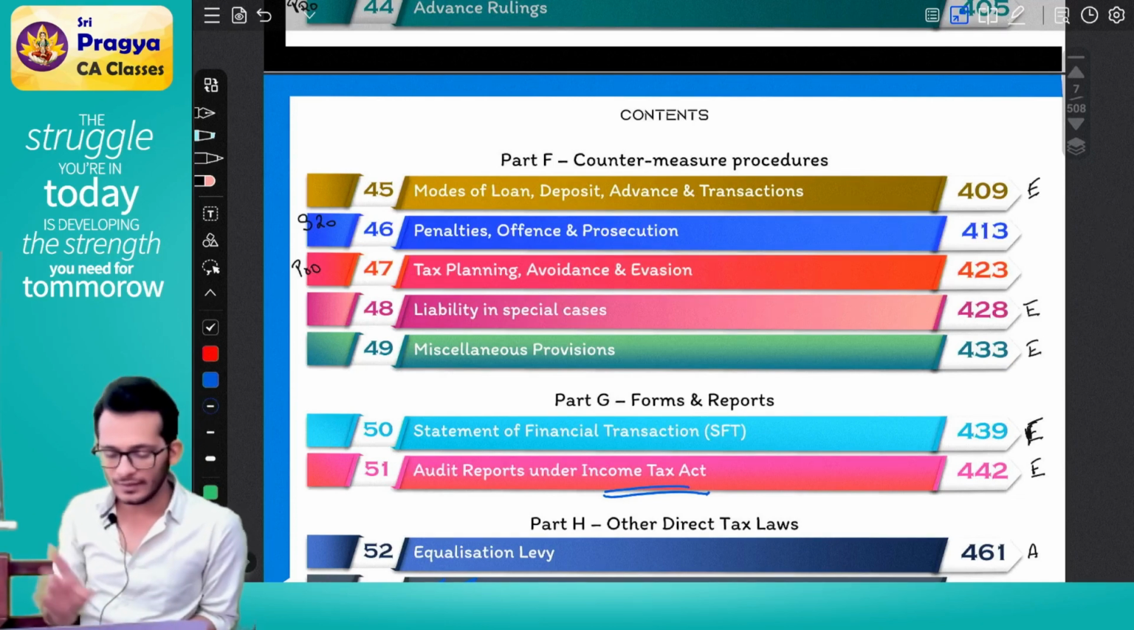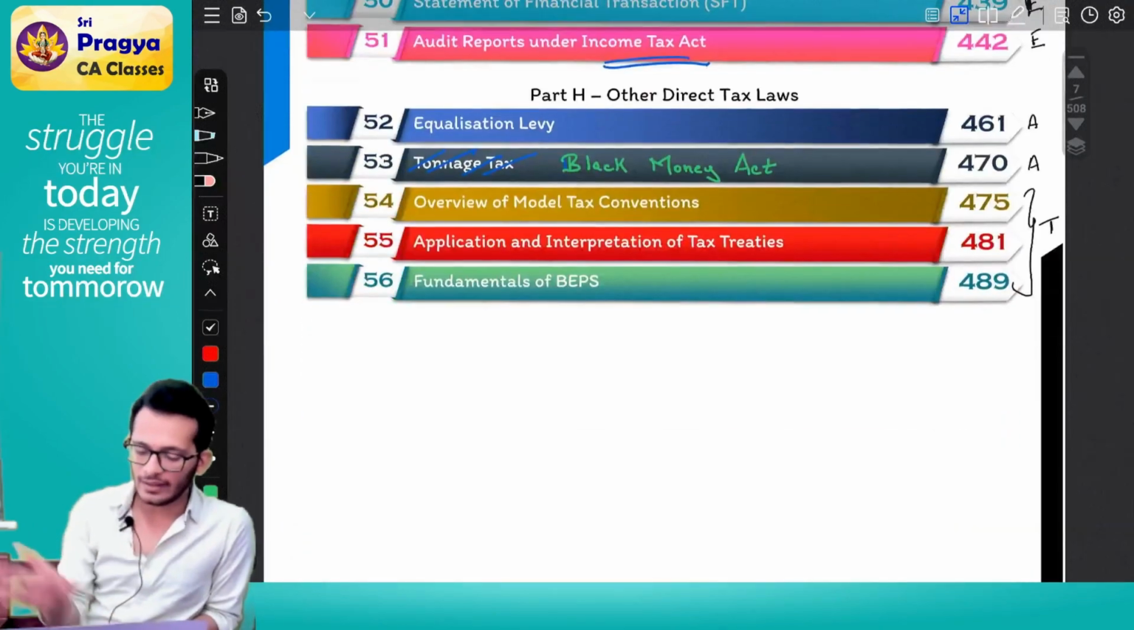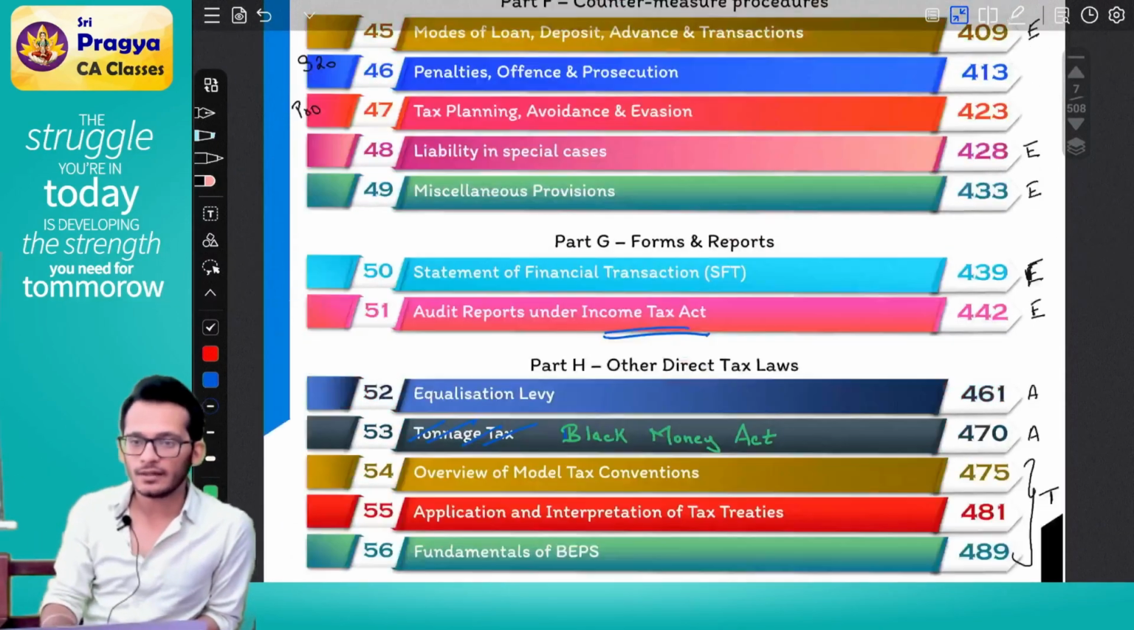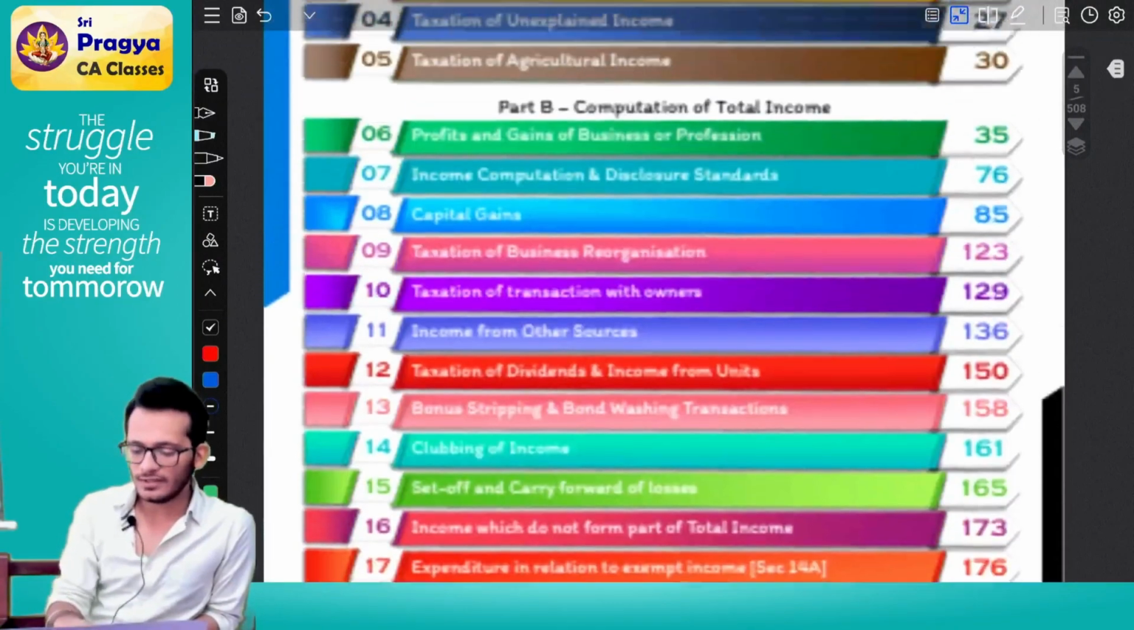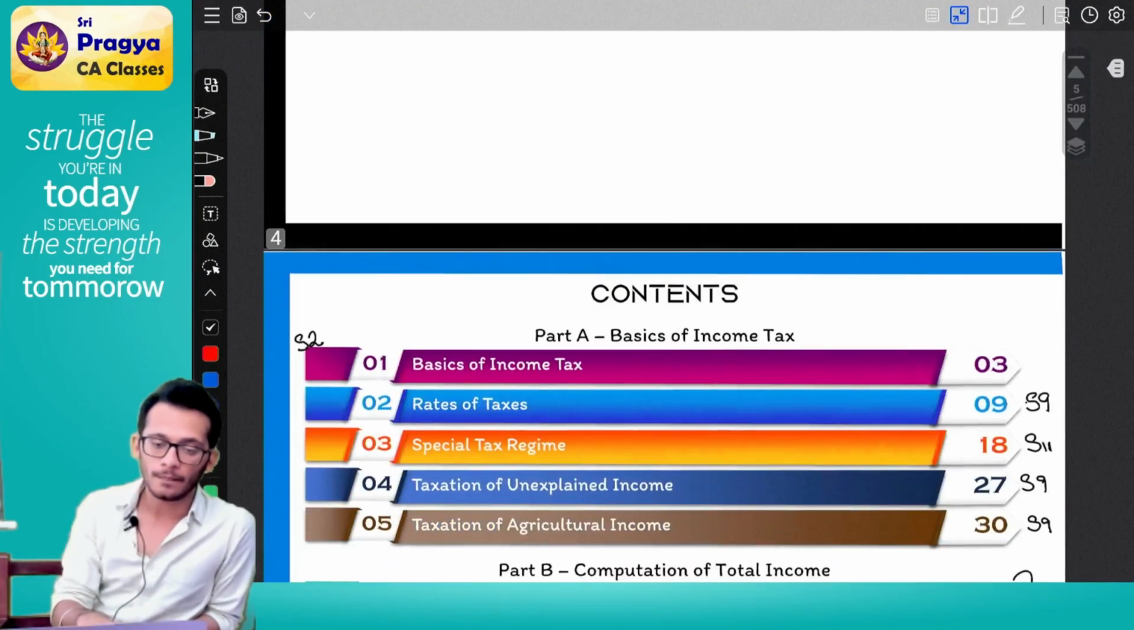Clearer? Yes. If you now notice, we are technically done with our syllabus. This is how our chapters look like. Any doubts till now? No?